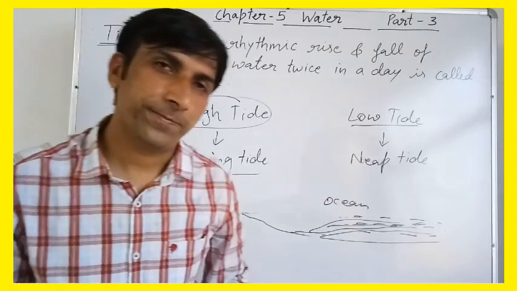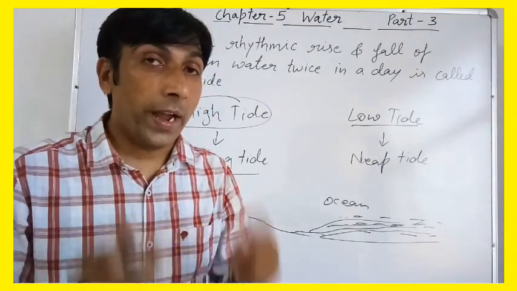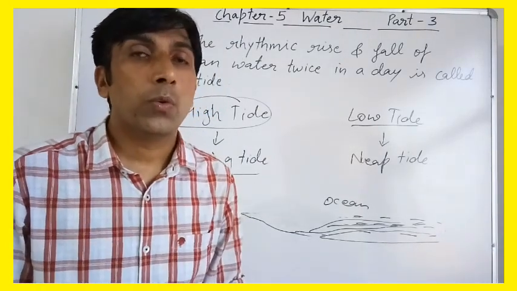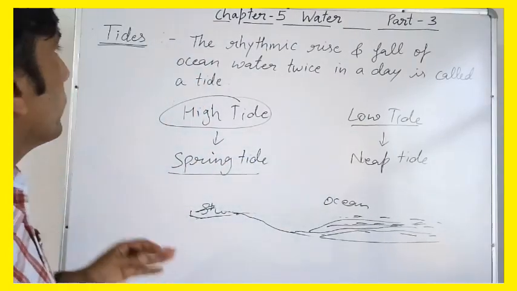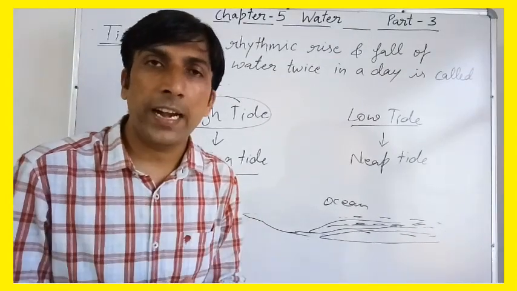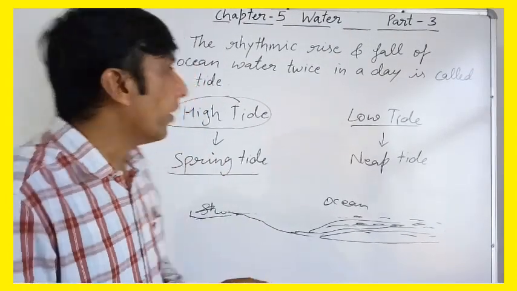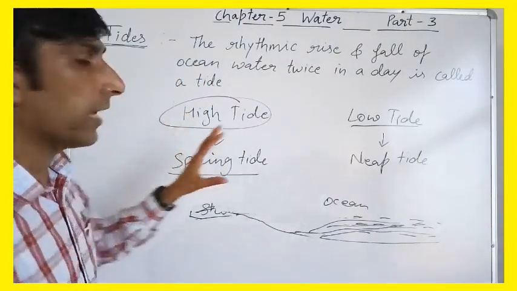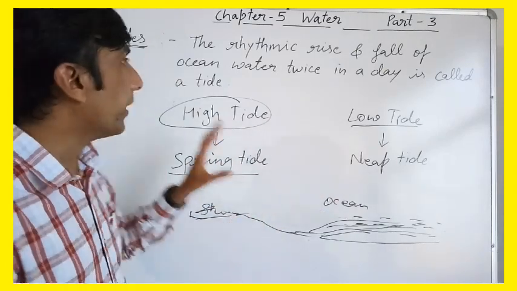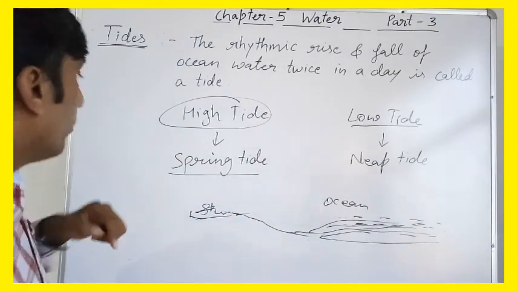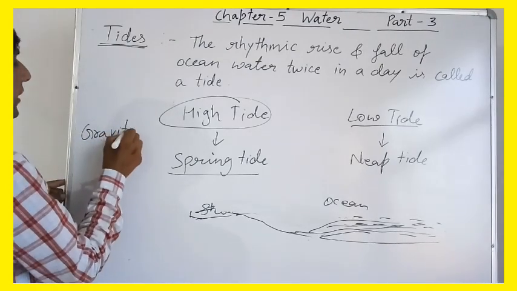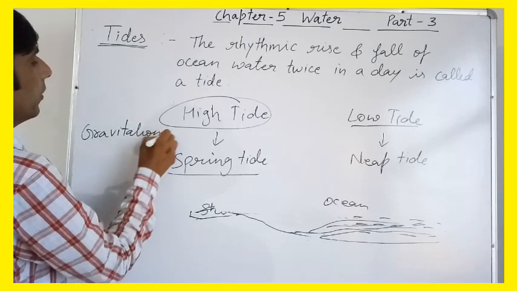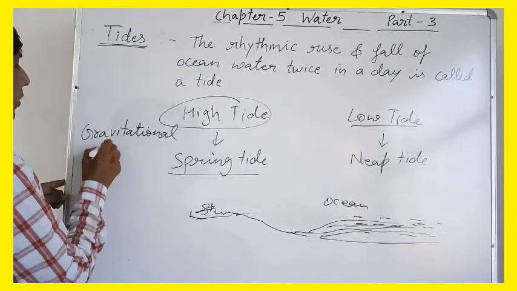Why does it happen? Why do high tides come? Why do low tides come? So we will study about this. First of all, we have to understand what kinds of tides there are. We have understood, but why does it happen? Due to gravitational force or pull.